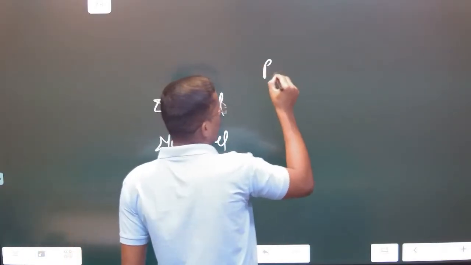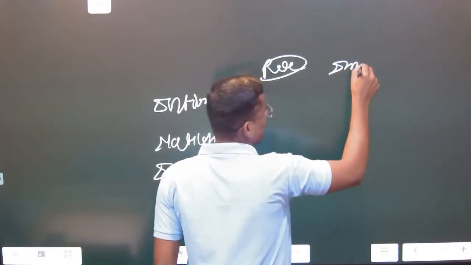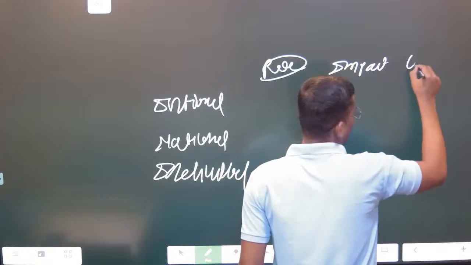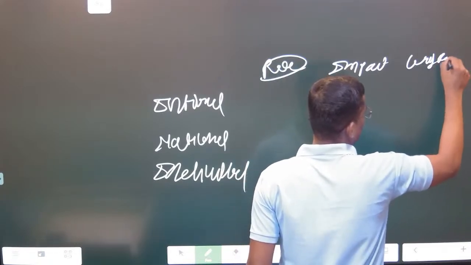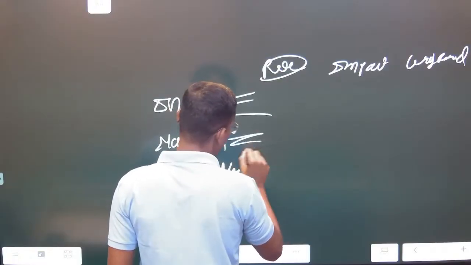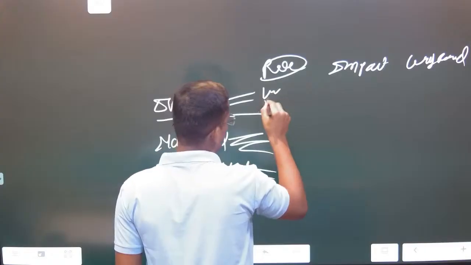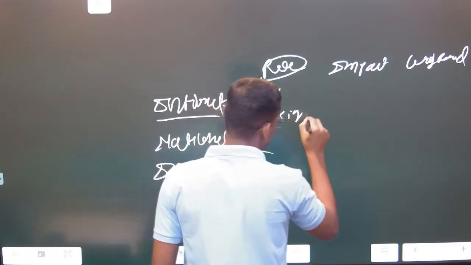Then role, impact, and way forward. Okay, 1 2 3 points, 1 2 3 points, 1 2 3 points. Three points is more than Vienna, Montreal, Kigali.